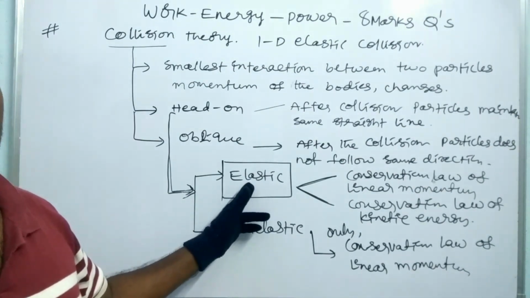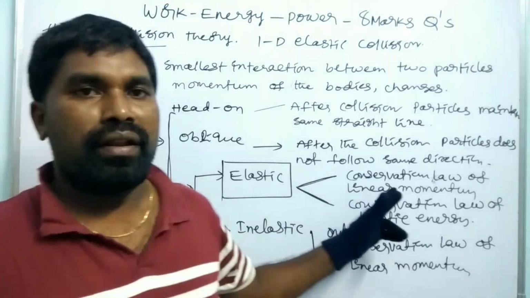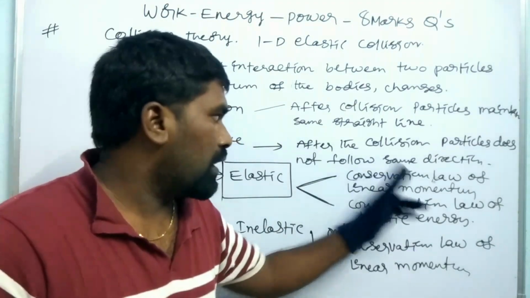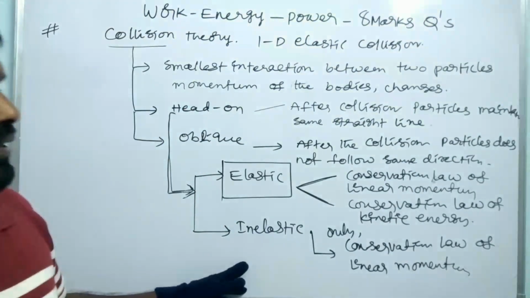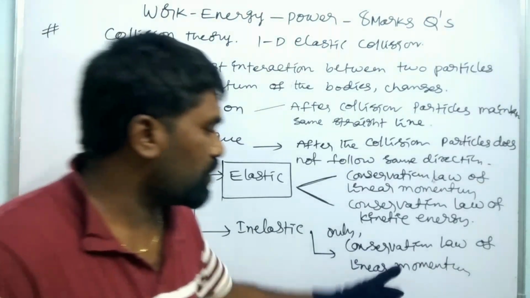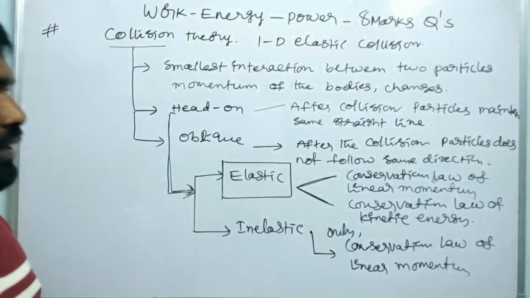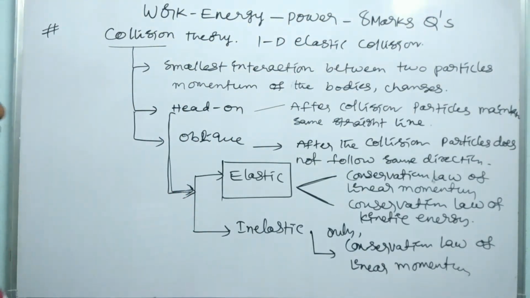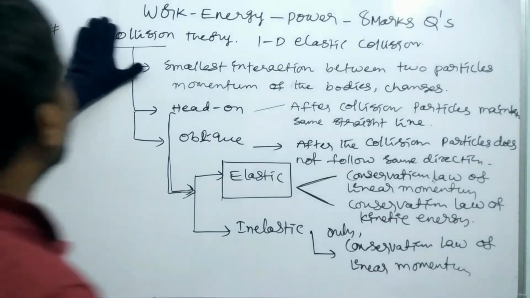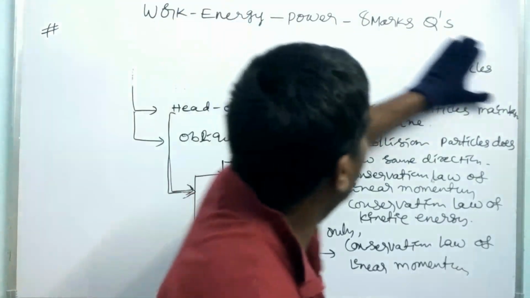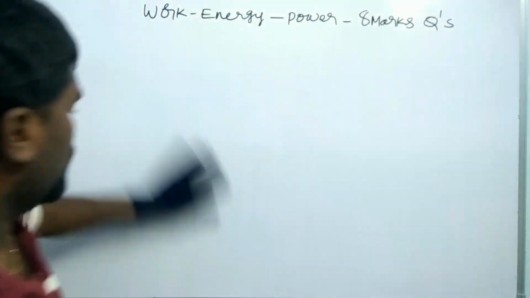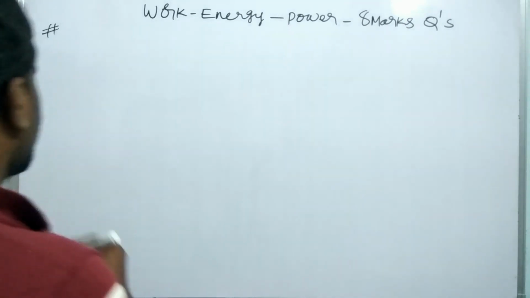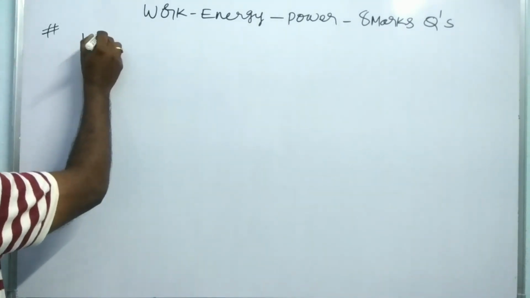Elastic collisions obey the conservation law of linear momentum and the conservation law of kinetic energy, and inelastic collisions obey only the conservation law of linear momentum. So this is the basic theory you have to remember. Right. So now we have to enter into the theory which we are discussing. Right. So here, one-dimensional elastic collision.